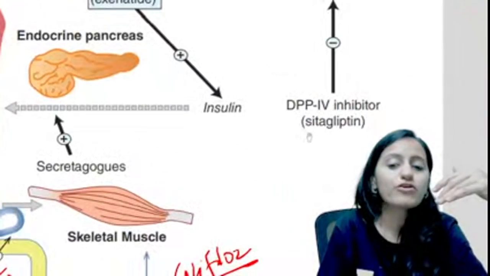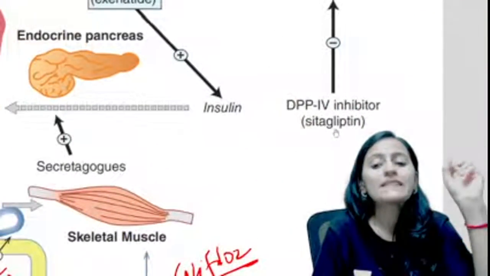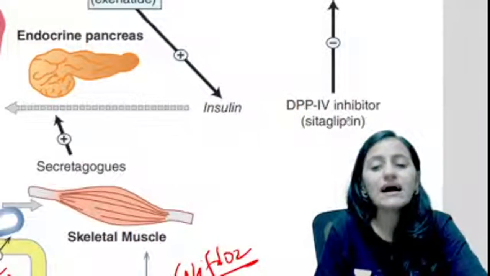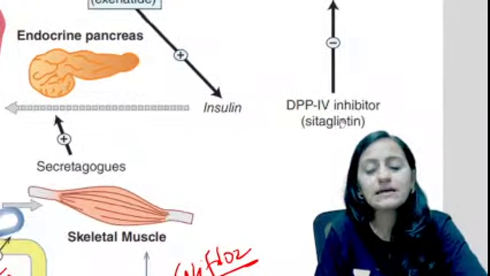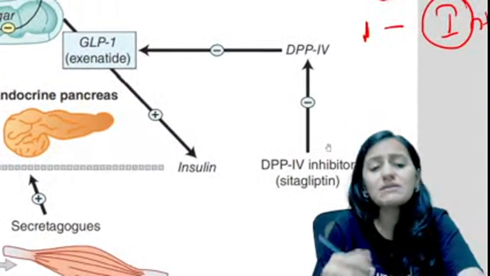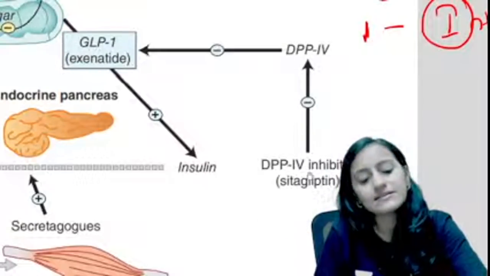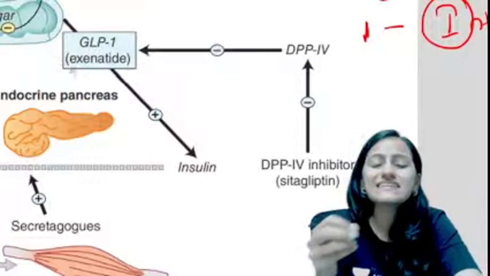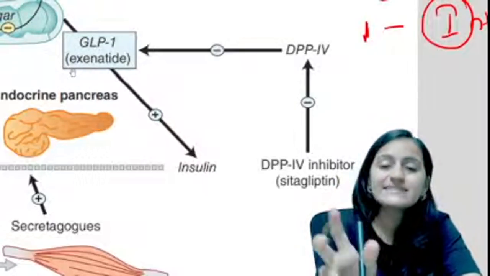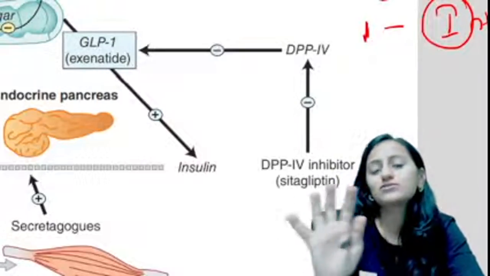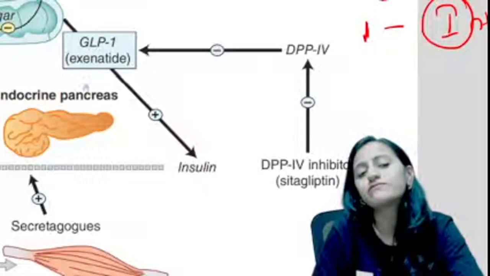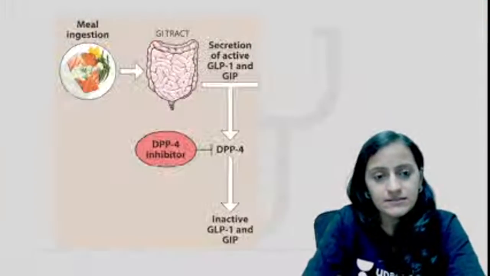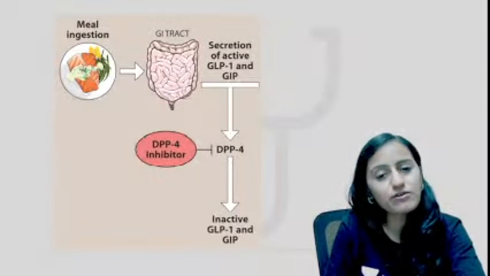So you need DPP-4 inhibitors so that GLP is not metabolized and GLP increases the insulin. So we give DPP-4 inhibitors, which are basically your gliptins. Remember gliptins, GLIP, that is your GLP inhibitor. The GLP metabolism inhibitors, that is your gliptins. Exenatide, remember exenatide. Exe is like exocytosis. It does the exocytosis, basically the coming out of the insulin, that is promoted by exenatide.